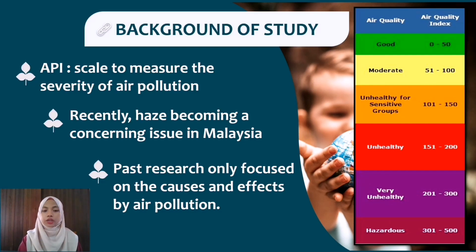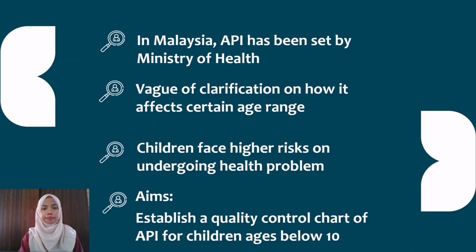Past research only focused on the causes and effects of air pollution using several methods such as empirical study, cohort study and descriptive statistics. In Malaysia, API is prepared by the Ministry of Health as it provides general statistics regarding the air. According to the Environmental Protection Agency, the unhealthy state of API value for children is between 151 and 200. Thus, children face a higher risk of health problems as they are exposed to hazardous air pollution.